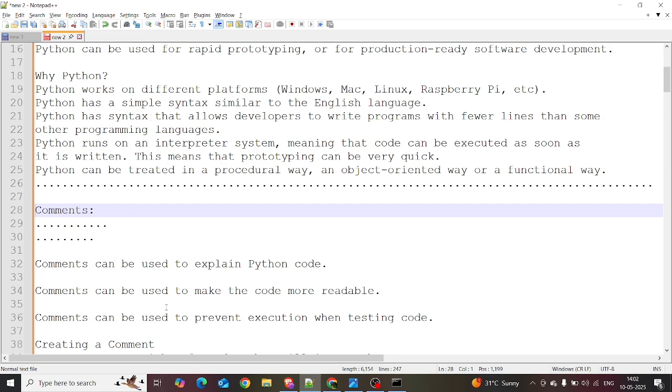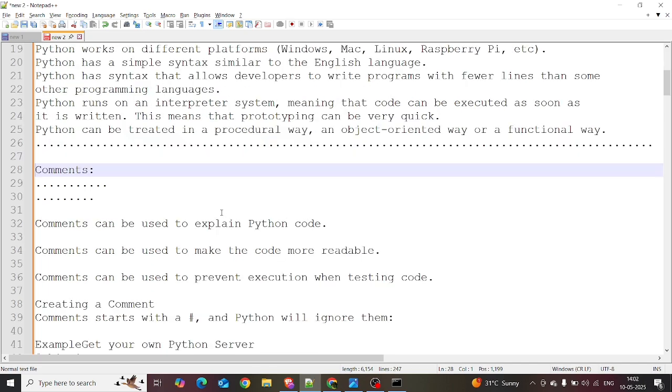Comments can be used to prevent execution when testing the code. Okay, what do you think about comments? Comments, we comment about our friends and comment about the teacher. Right? That's like comments. If you are a developer working in a certain program, you are responsible for the program. If another developer comes into the program, that developer doesn't know what you wrote. So you want to mention extra readable notes for the other developer. So that's where comments come in Python.